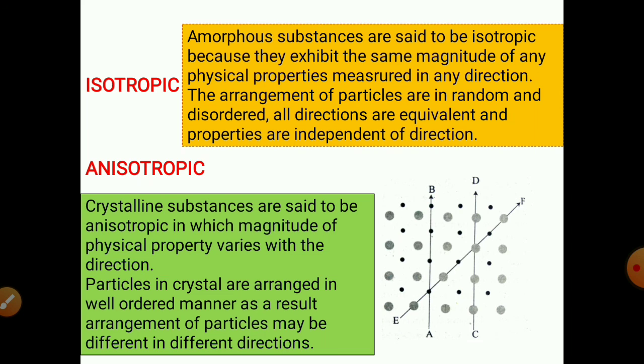From this figure, we can say the particles in crystals are arranged in a well ordered manner. As a result, the arrangement of the particles may be different in different directions. So this is all about isotropic and anisotropic.